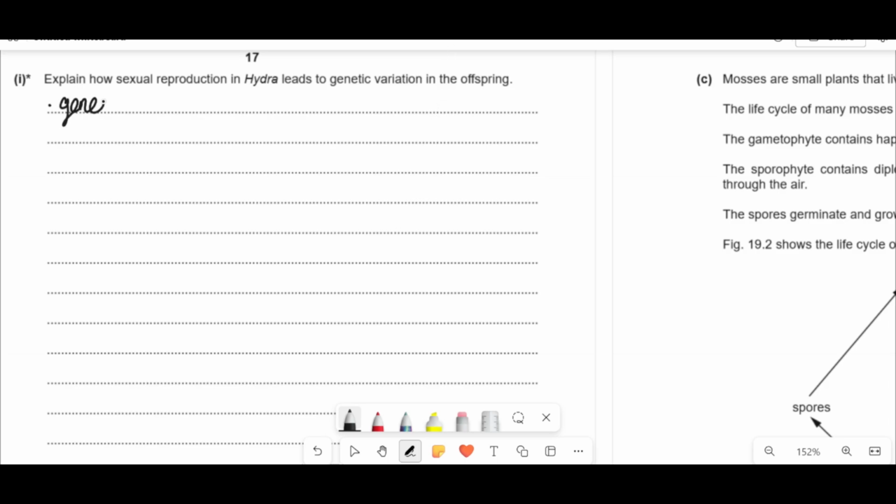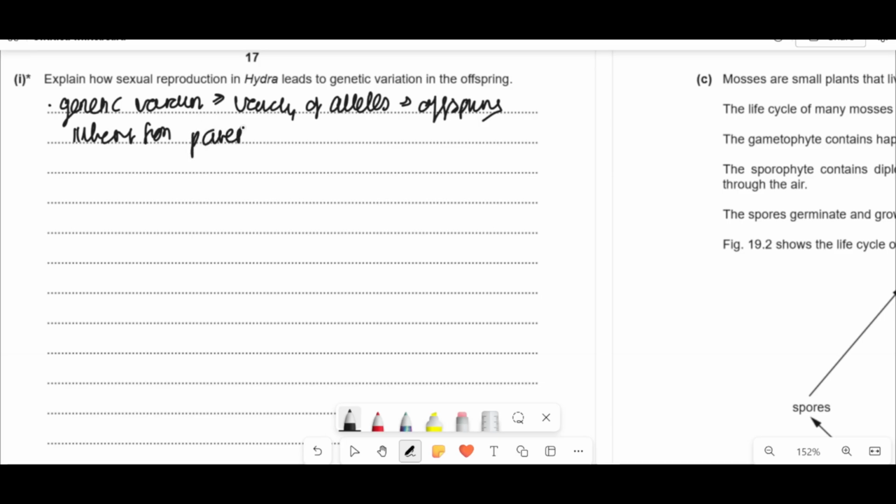If we talk about it from conception, genetic variation is your variety of alleles, which offspring inherit from parents. The main two factors here are random fertilization and meiosis. Some processes in meiosis increase variation.